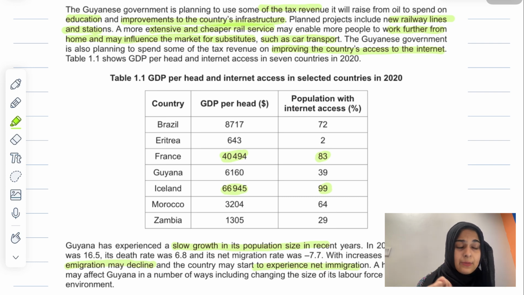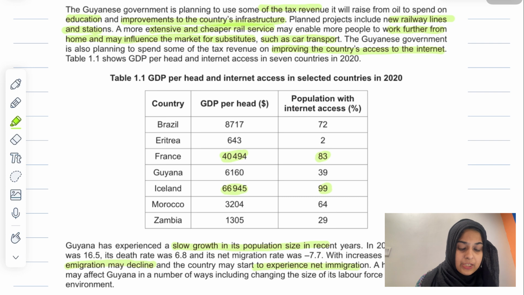So there are 2 concepts here. Emigration means people leaving the country and working somewhere else in some other country. Immigration means people coming to our country and working in our country. So basically immigration increases the labor force size in our country, and emigration reduces the population in our country. So emigration with an E is people going out of the country. Immigration with an I is people coming into our country.